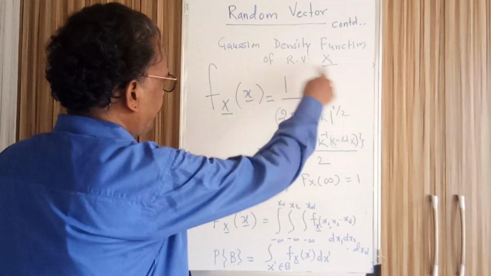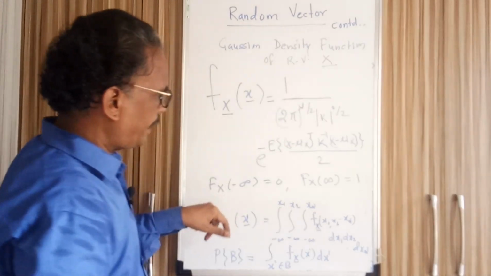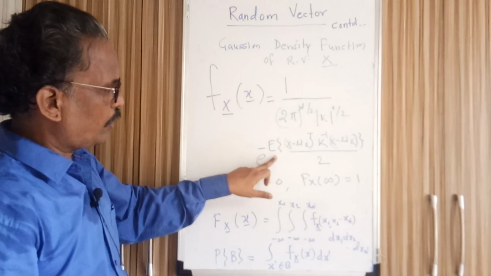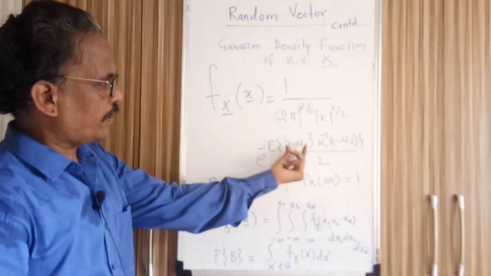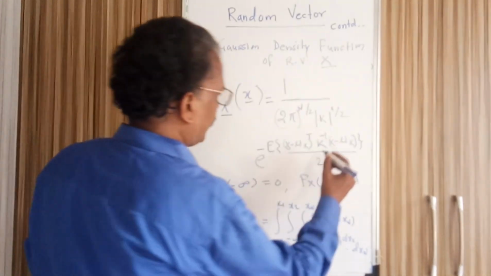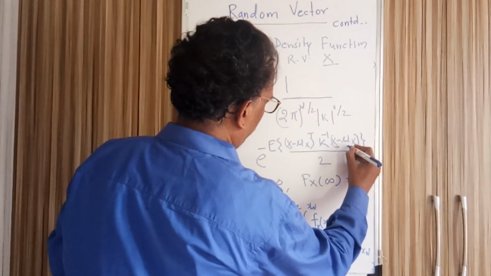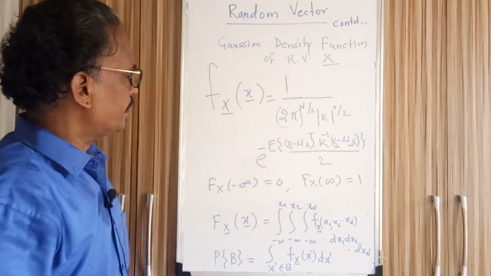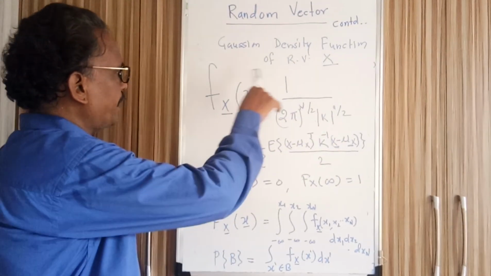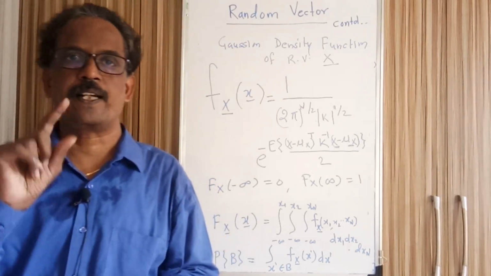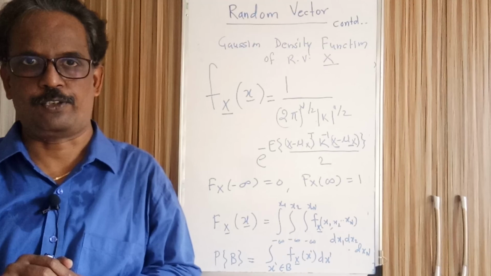So 1 divided by this factor, multiplied by e to the power minus the expected value of (x minus mu x) as a row vector, then the inverse of the covariance matrix, then again this is also a vector but a column vector, divided by 2. So this is the density function of the random vector x when x has n distinct random variables.